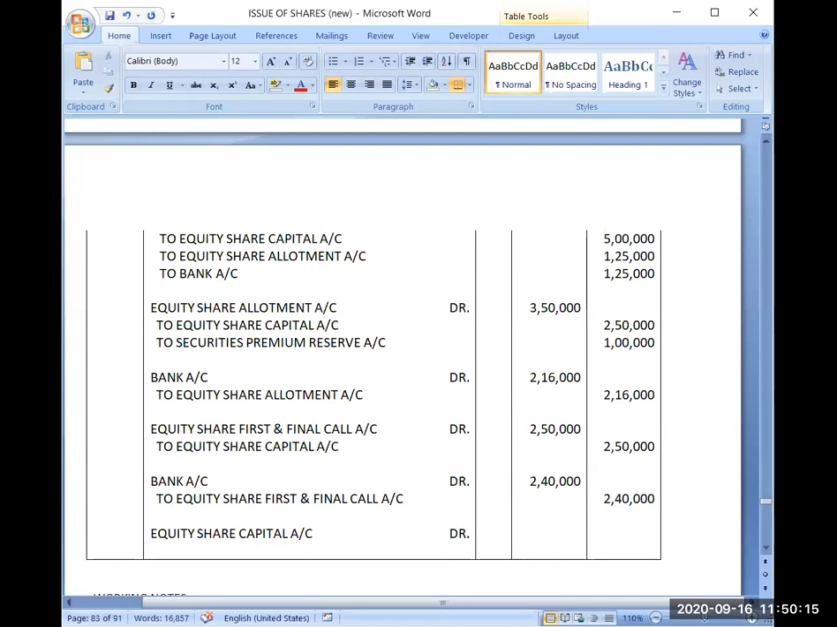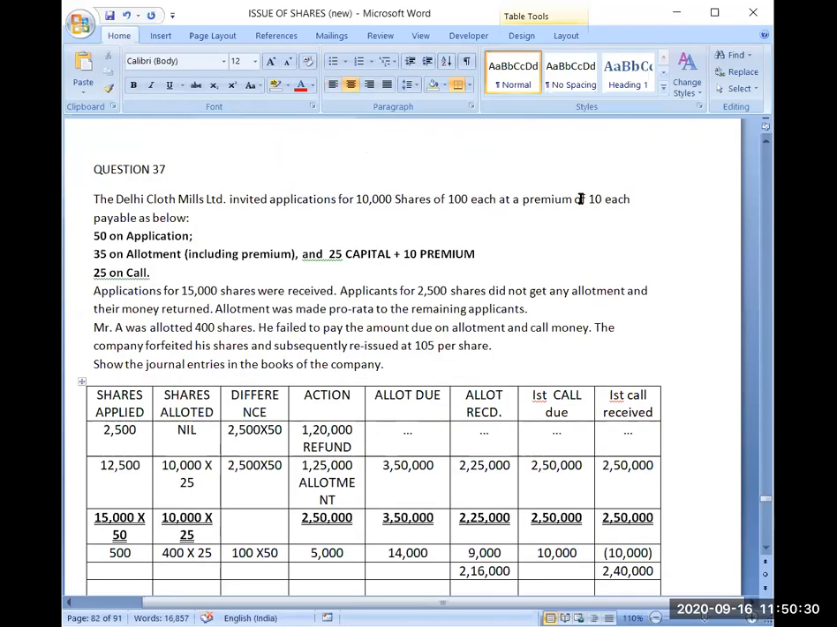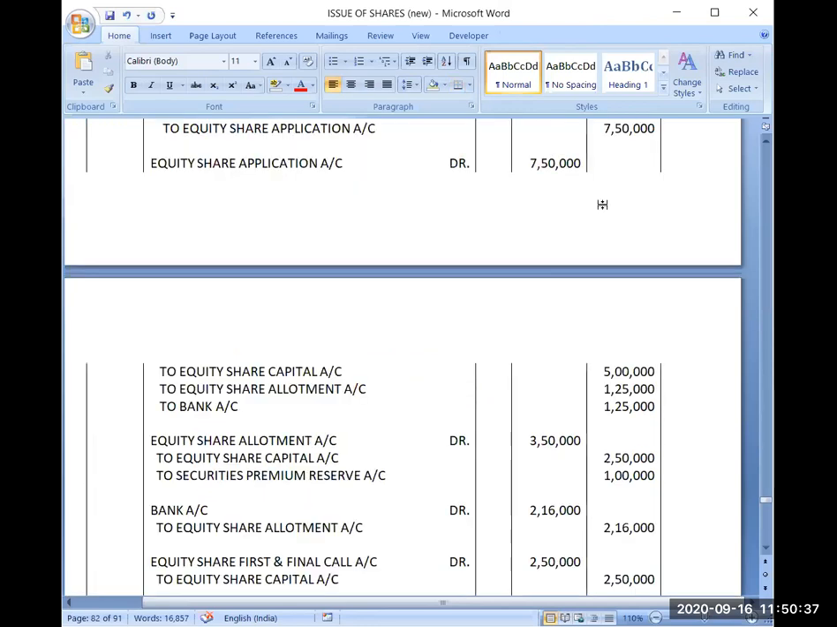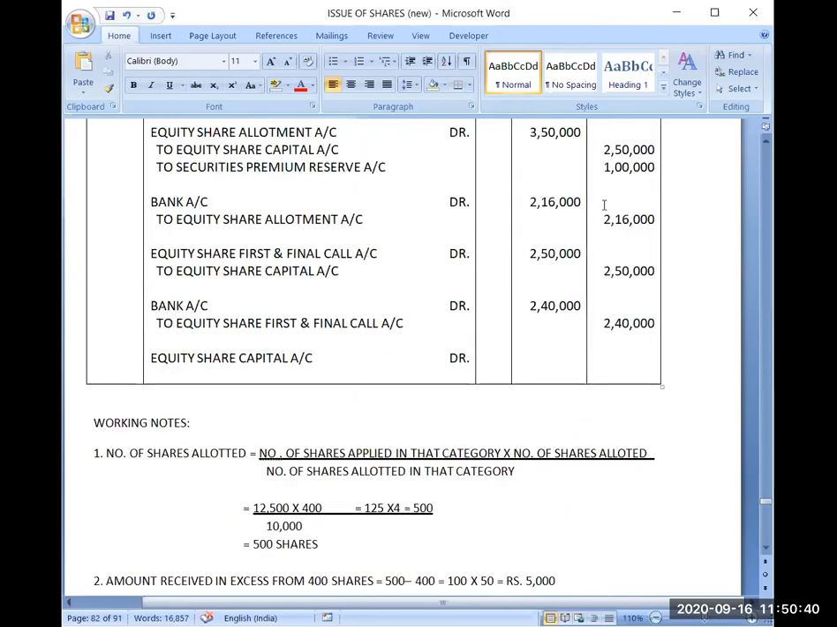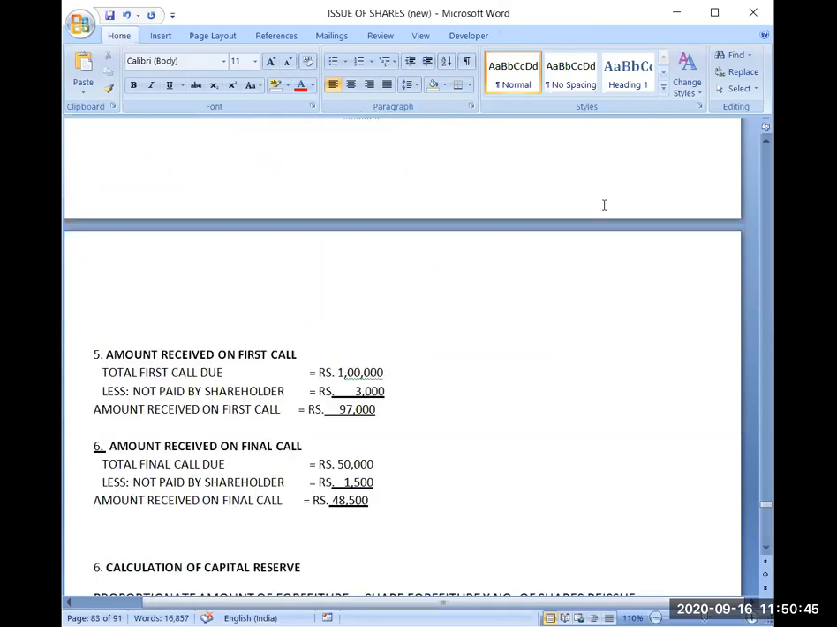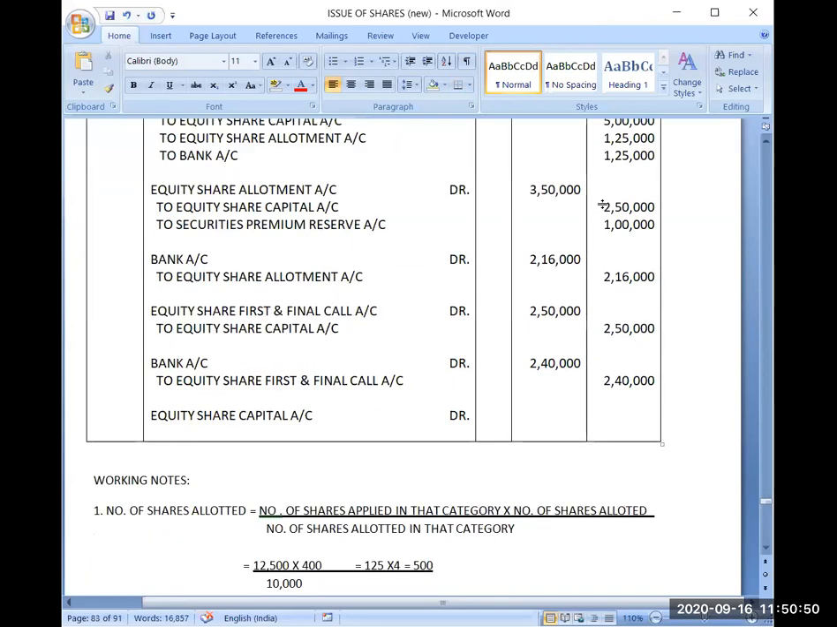Now because shares were issued at premium, I have to define whether I have received the premium or not. So now on 400 shares, I am saying that I have not received the premium. And the premium per share was rupees 10 per share. So how much premium I have not received? Yes, very good. So I have not received rupees 4,000 securities premium.